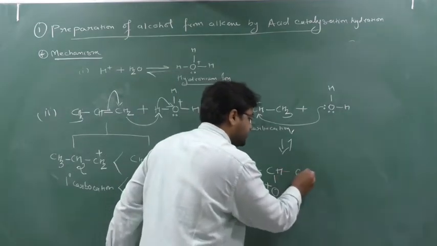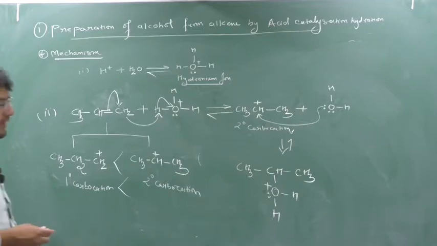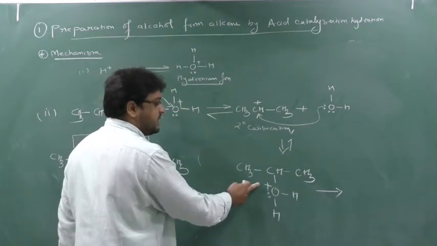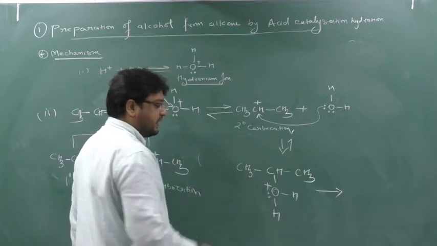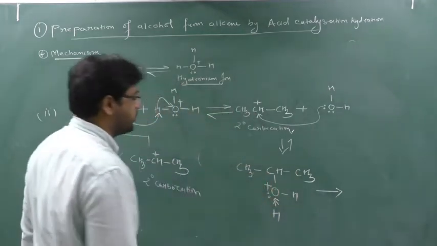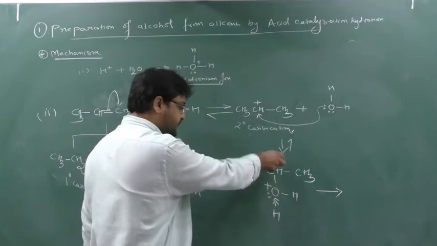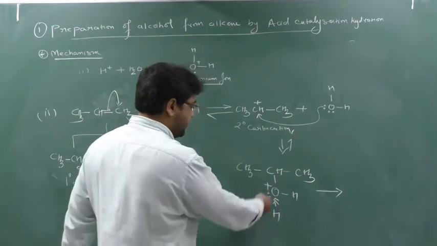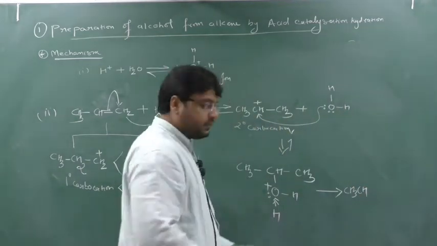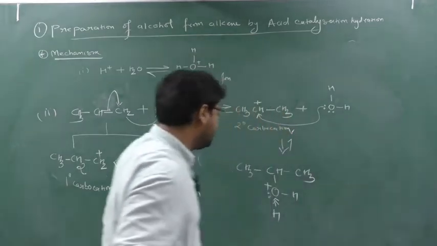So it will form CH3. Are you understanding or not? This is the mechanism, you have to understand. Okay. Now next, as I told you, this oxygen will require negative charge, but here oxygen has positive charge. So what will happen? Oxygen will attract the electron of this hydrogen and release this hydrogen as H plus, and forms what? CH3, CH, and here one more water will come.